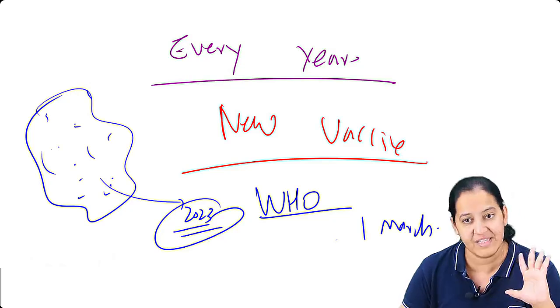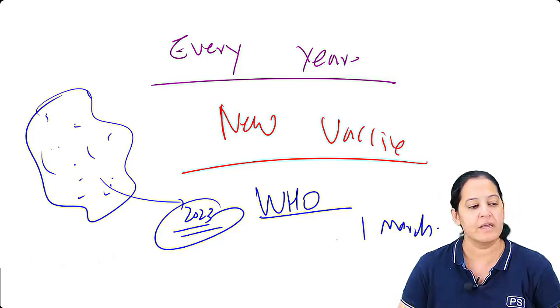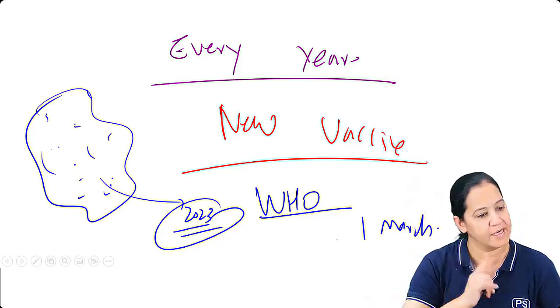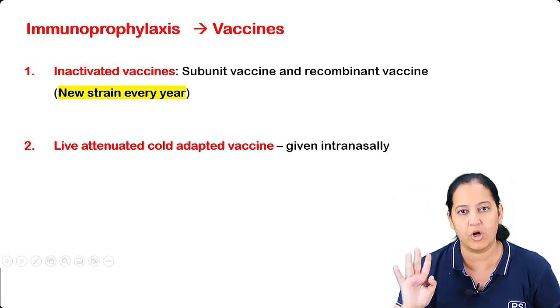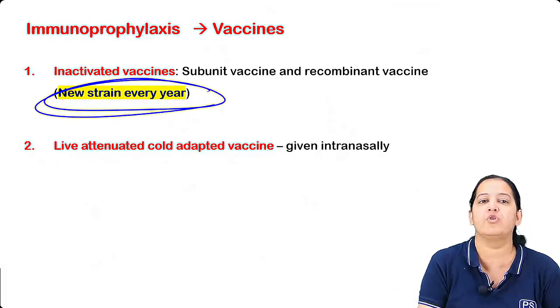So you should vaccinate yourself after March. Every year a new vaccine, so every year you should be vaccinated. It is not that once I'm vaccinated I'm protected forever. It is for 1 year. Got my point? So that is the thing. Please highlight the words: every year new vaccine comes.